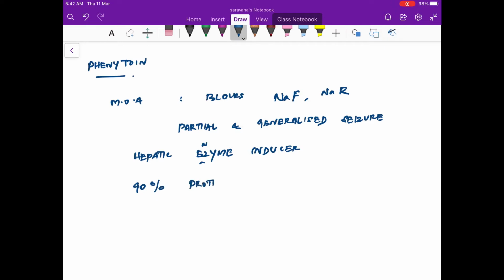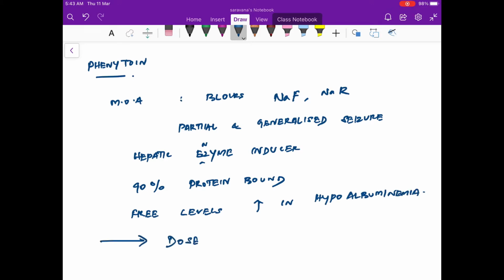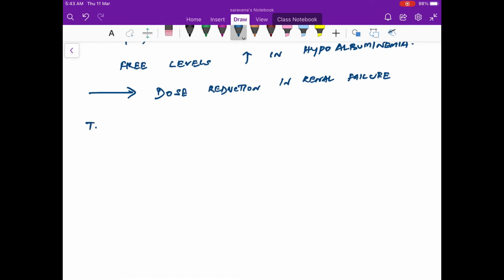And 90% of the drug is protein bound, and the free level of the drug is increased in hypoalbuminemia. Hence, it is very important that the dose is reduced in renal failure, as renal failure frequently has hypoalbuminemia, and it is prudent to use a dose reduction in that scenario.